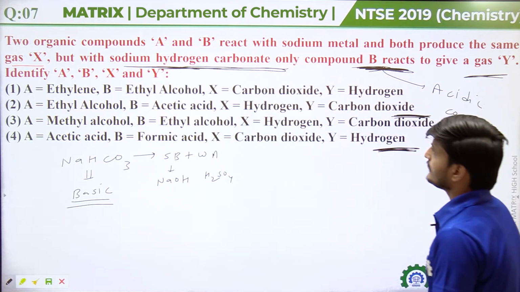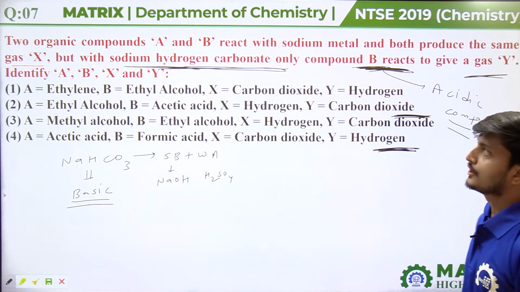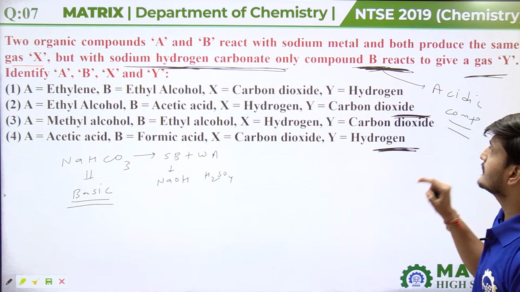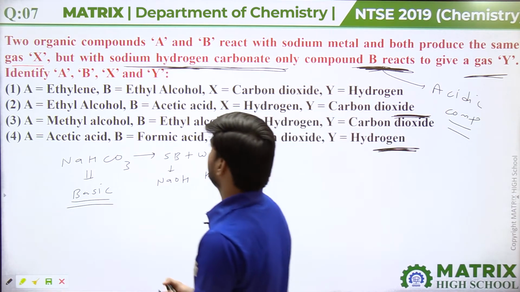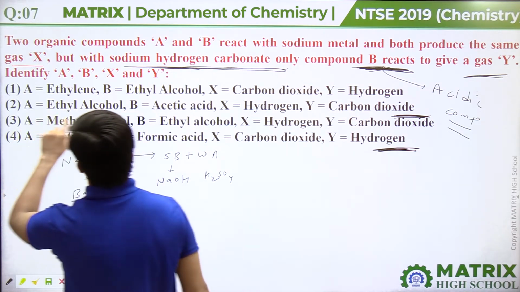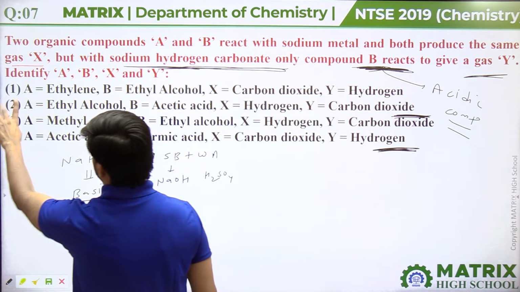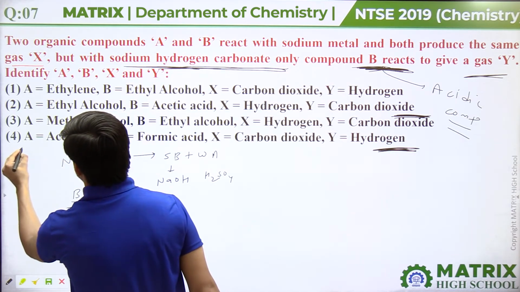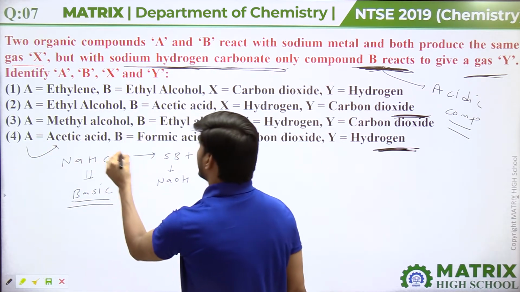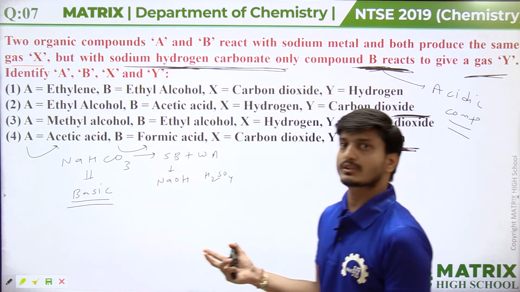Now, see the first line of the question. Two organic compounds A and B react with sodium metal. Now, if we take the fourth option as our answer, compound A is acetic acid and compound B is formic acid, so both are acids here.